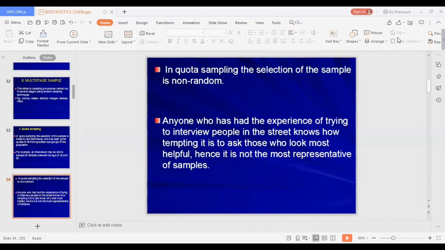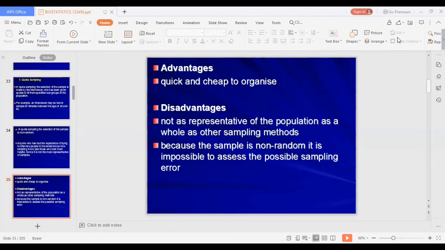In quota sampling, the selection of the sample is non-random. Anyone who has had the experience of trying to interview people in the street knows how tempting it is to ask those who look the most helpful, and hence it is not the most representative of samples.